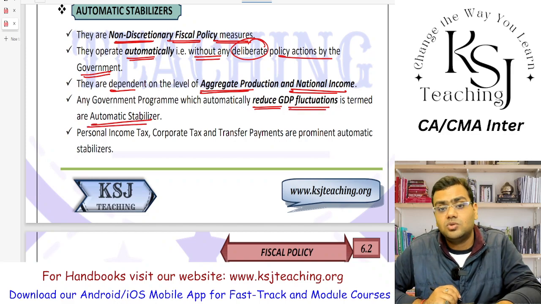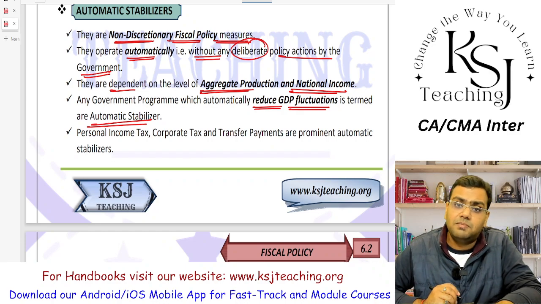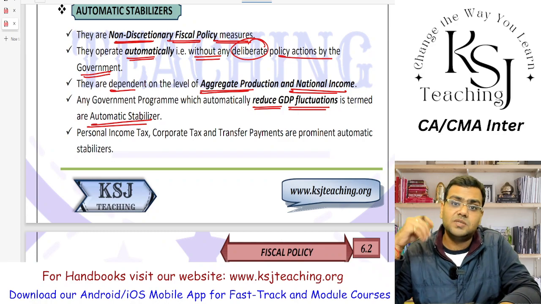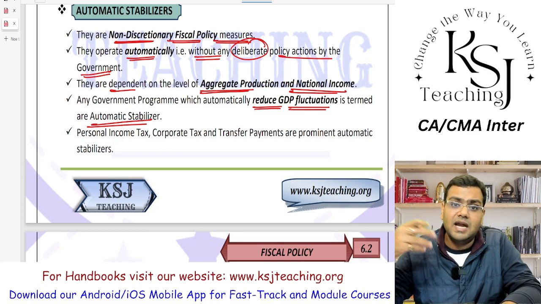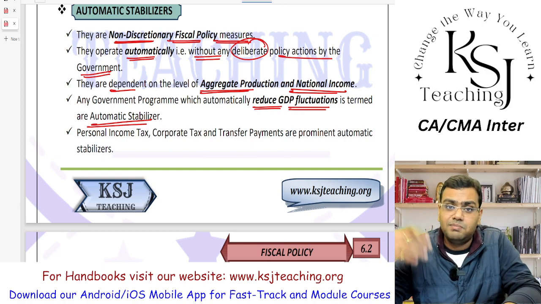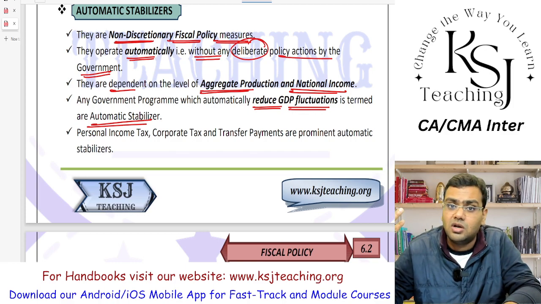If there are too many fluctuations in the production, right? Why is there such a variation in the production? When will there be a variation in the production? If the people have less money, less disposable income, they will demand less. They will demand less, so manufacturers will produce less, isn't it? And if people have too much money in the hand, excess of money in the hand, then what will happen? The people are ready to spend anything to buy the product. There will be excess production in the economy, right?